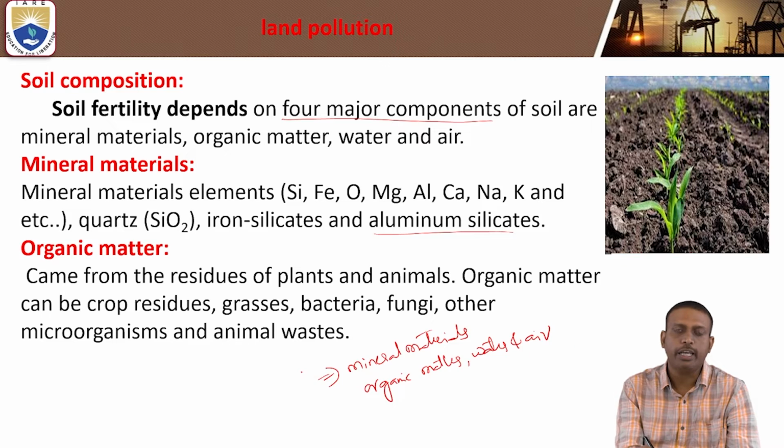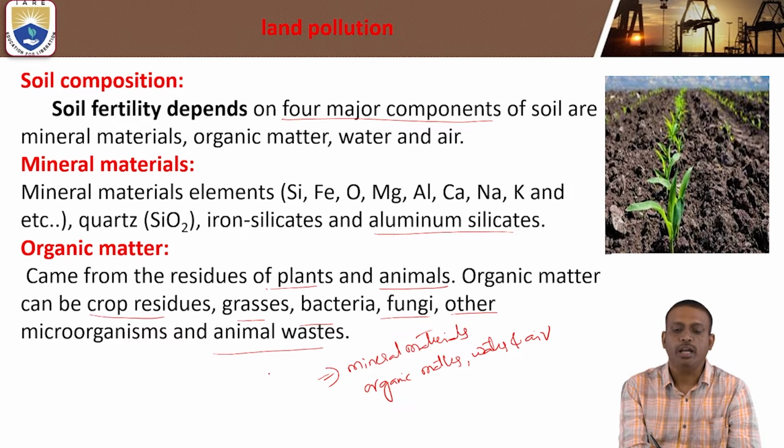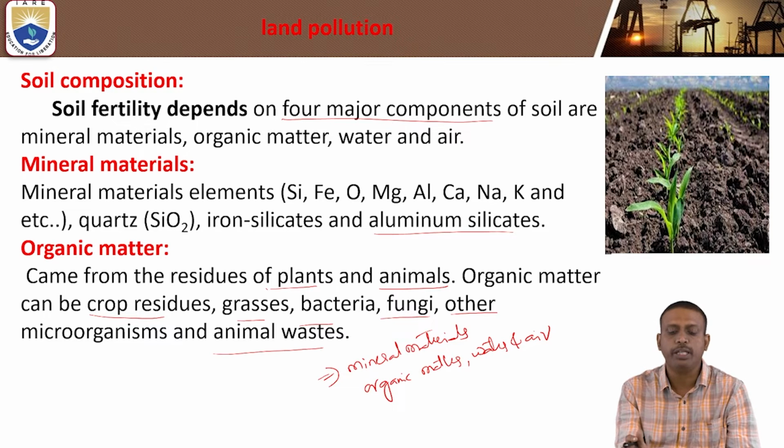Organic matter comes from the residues of plants and animals. It can be crop residues, grasses, bacteria, fungi, other microorganisms, and animal wastes. The soil fertility totally depends upon four major components: mineral matter, organic matter, water, and fourth is air.